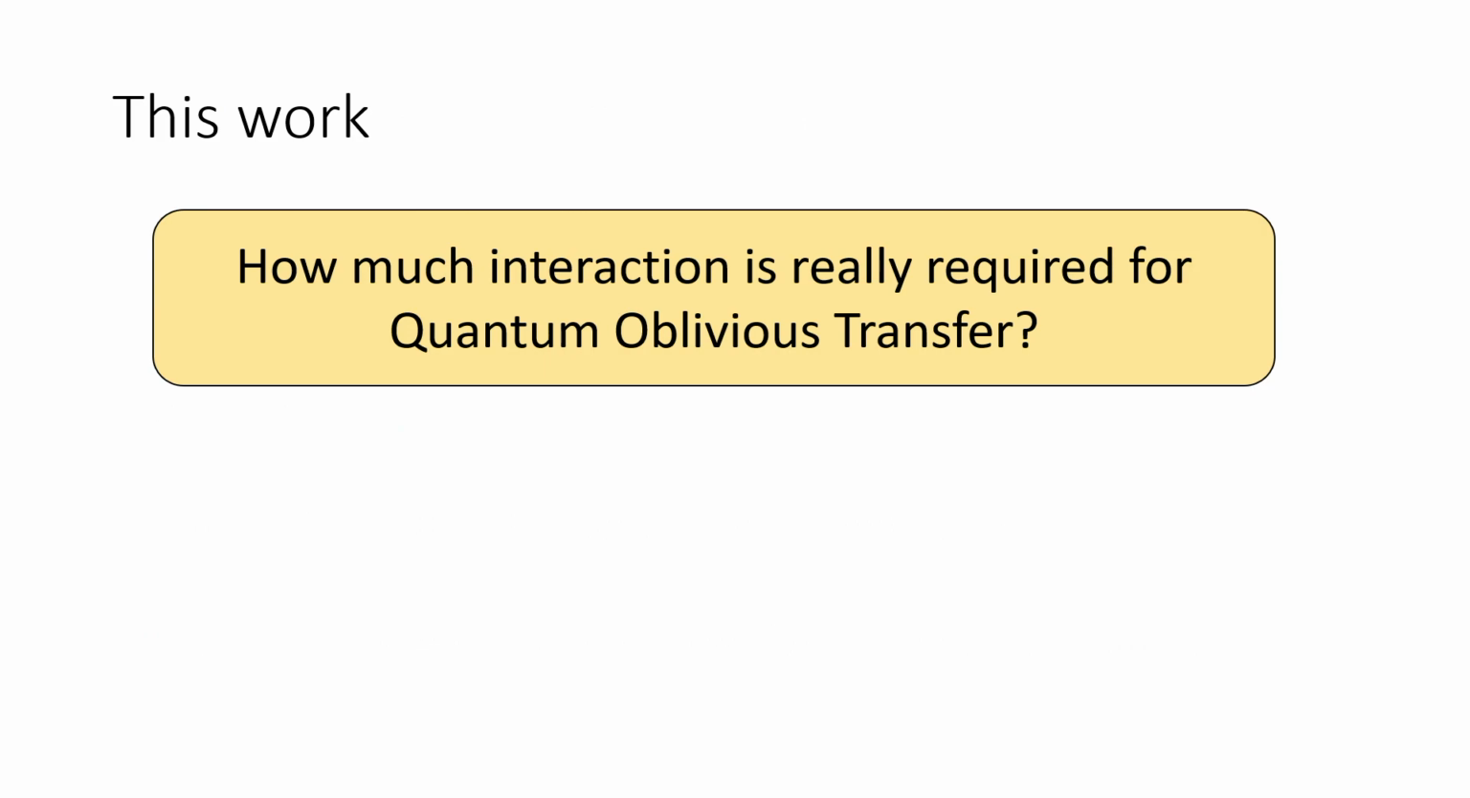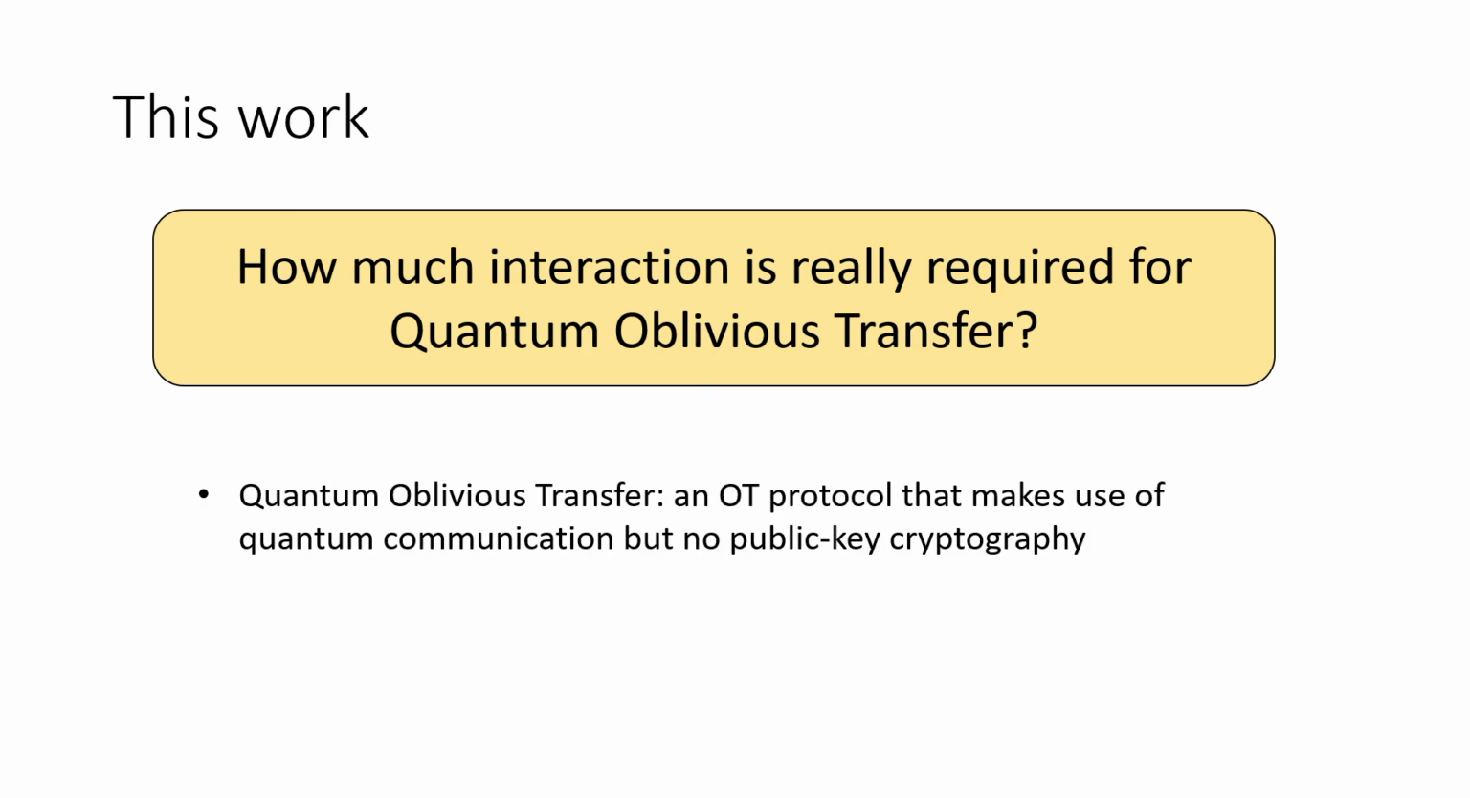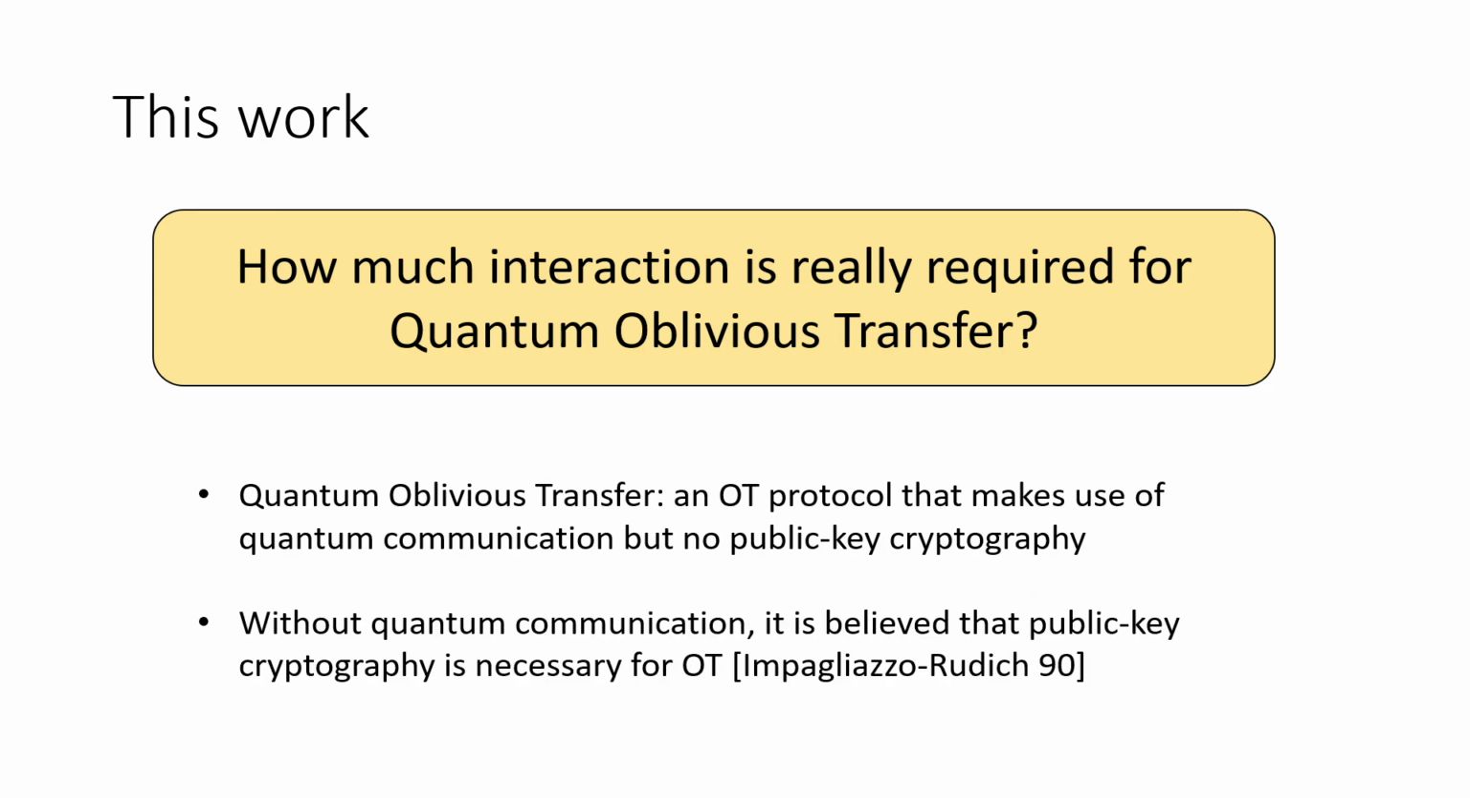Okay, so this is the question we ask: how much interaction is really required for quantum oblivious transfer? And what exactly do I mean by quantum oblivious transfer? The name I find fairly confusing, but it's become standard. It's a standard OT protocol, but it makes use of quantum communication and no public key cryptography. And why do we study this object? Because without quantum communication, it's widely believed, and there's evidence, that public key crypto is necessary for OT. So if we want to relax the use of public key crypto, we're going to have to add in some quantum communication.